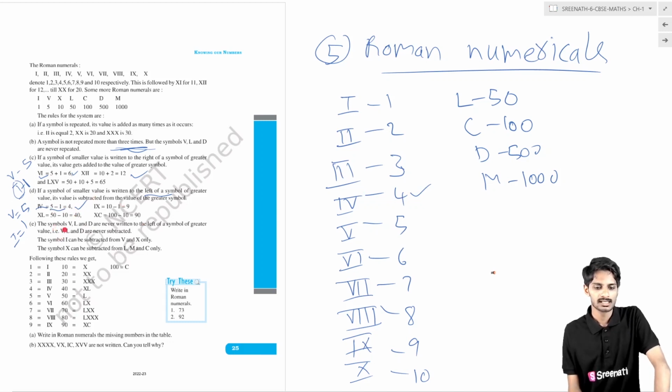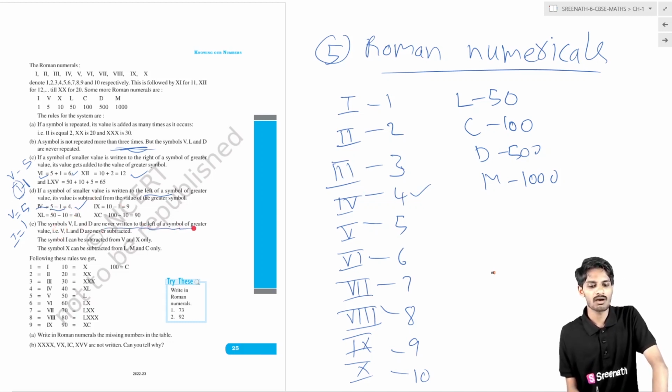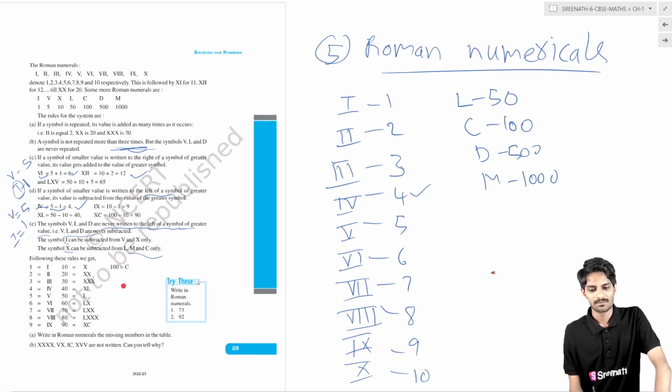What is the first rule? The symbols V, L and D are never written to the left of a symbol of greater value. So the values like V, L, D are never written to the left; they are never subtracted. The symbol I can be subtracted from V and X only. The symbol X can be subtracted from L, M and C only. Okay, this is about the Roman numerals.